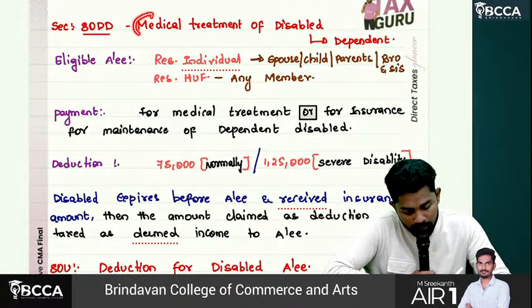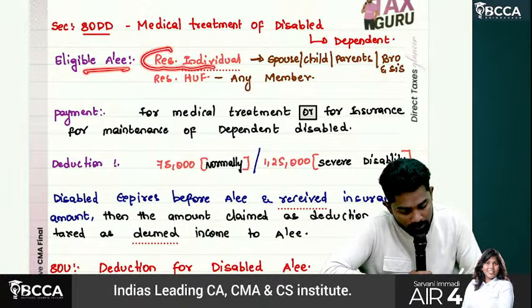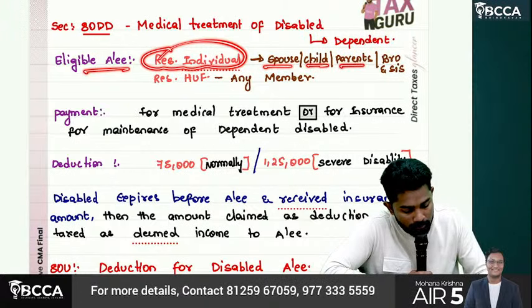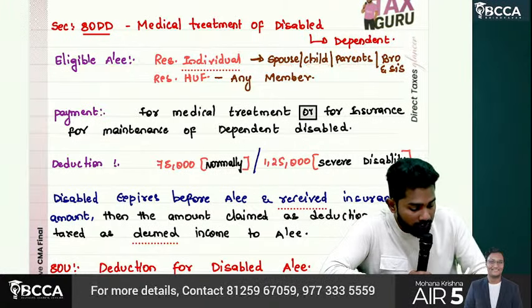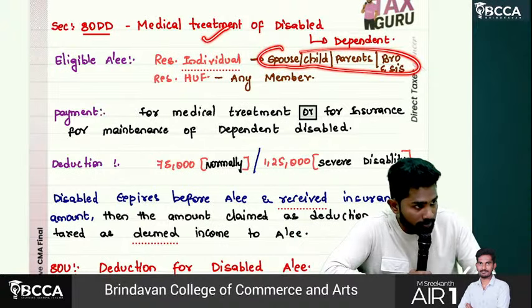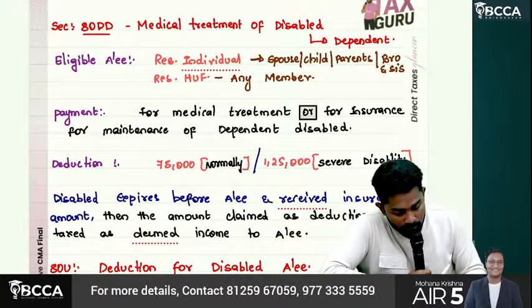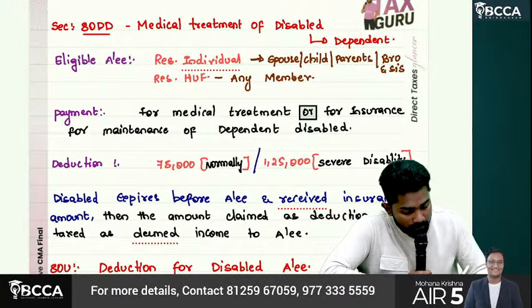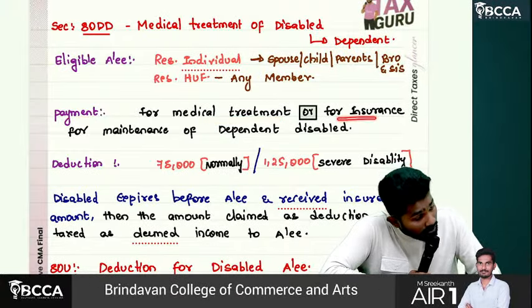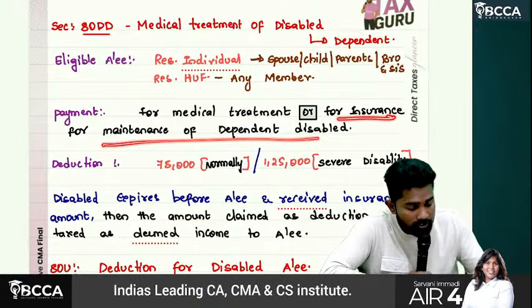ATDD, okay. Eligible SSE is whom? Resident individual, being spouse, children, parents, brothers and sisters. If any of them are suffering with disability, covered here. HUF, any member suffering with disability, covered here. Now, for what the amount has been paid? Either for medical treatment or for insurance for maintenance of the dependent disabled.